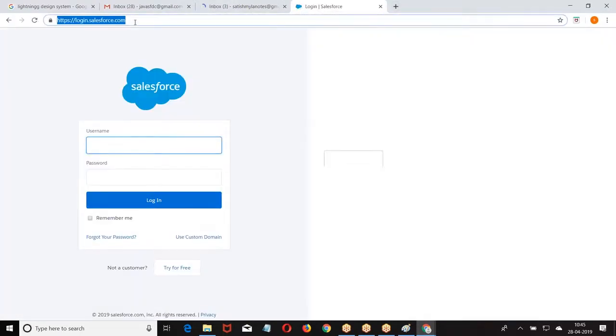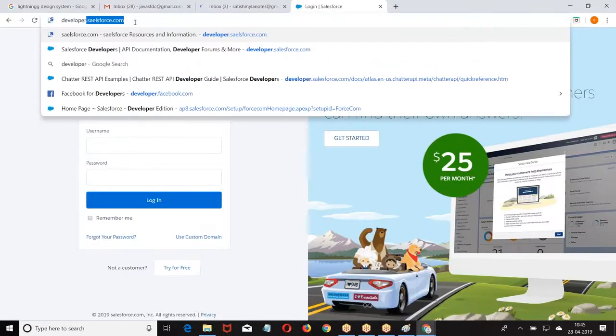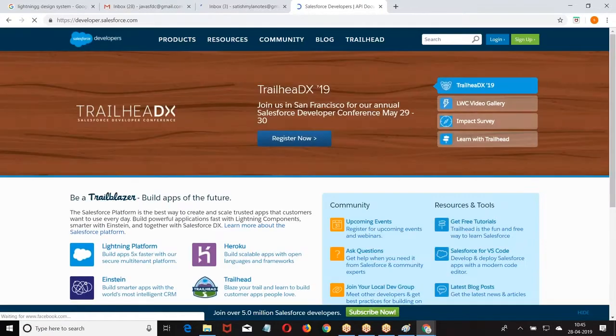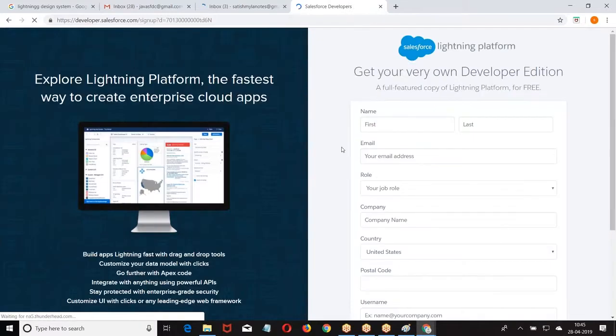Let me quickly create that. So all your programs will be there in this trial account. I just enable the domain name also.